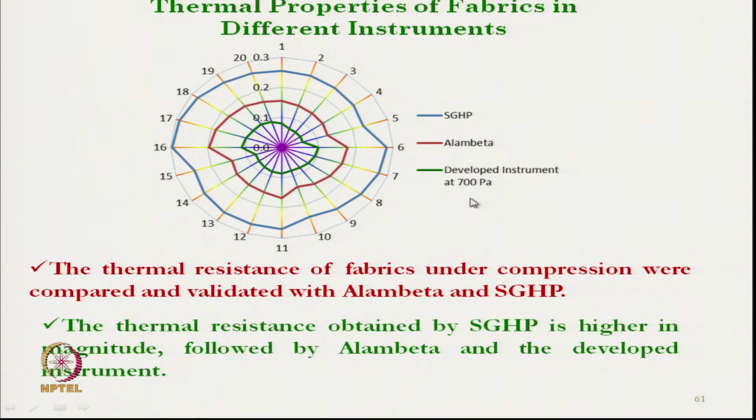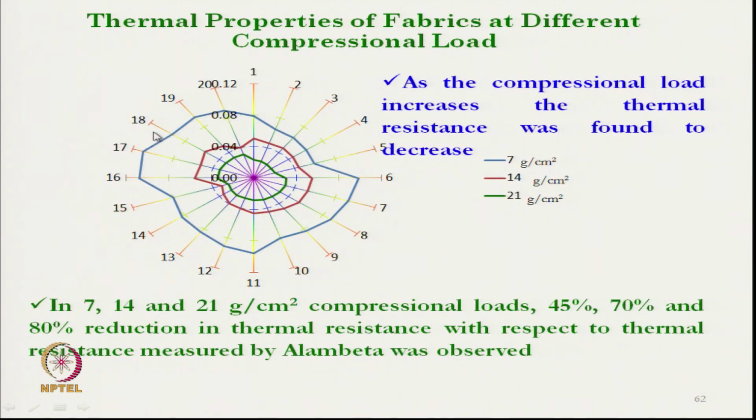So, the highest pressure, that is 700 Pascal, is required, and this trend shows that as the compressional load increases, the thermal resistance decreases. So, for any fabric, this is the curve for 7 gram per square centimeter pressure. This is for 14, 21.